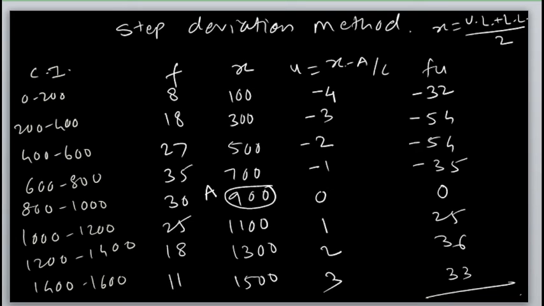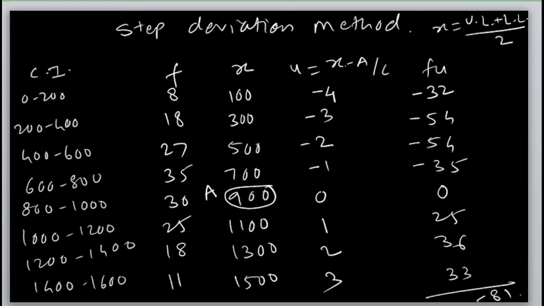Now how to find the summation of fu? First add the positive numbers. What are the positive numbers? 33 plus 36 plus 25, and the addition is 94. Then minus 35, minus 54, minus 54, and minus 32. The total comes out minus 81.